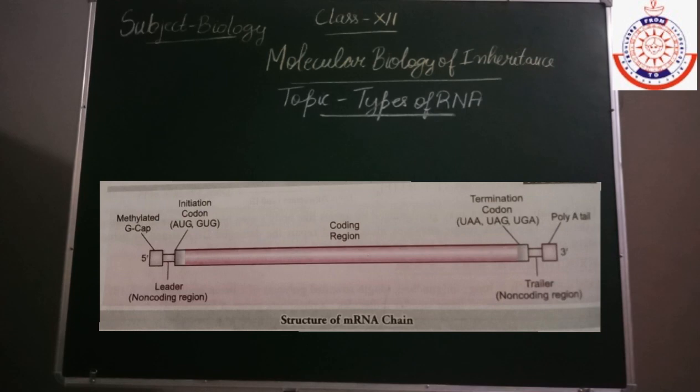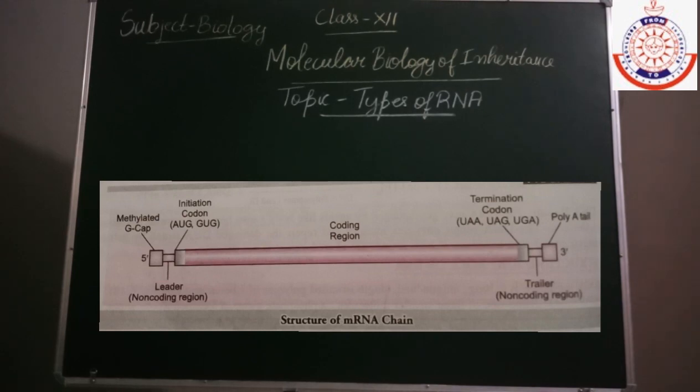Now next is the leader and the trailer region. Between the cap and the coding region, and between the coding region and the tail, the leader sequence and the trailer sequence are present, and they are the non-coding regions. It means that protein synthesis occurs only from the coding region.